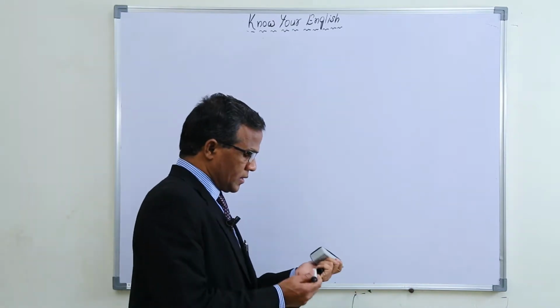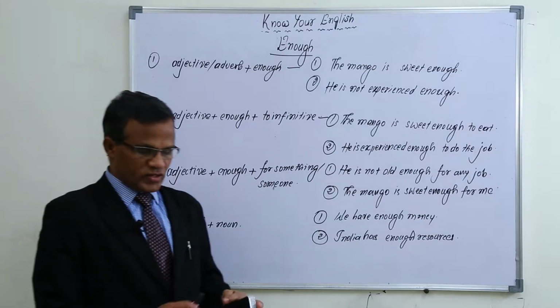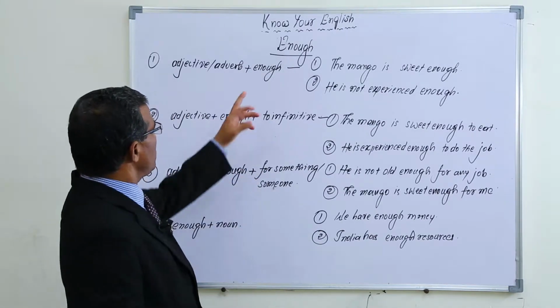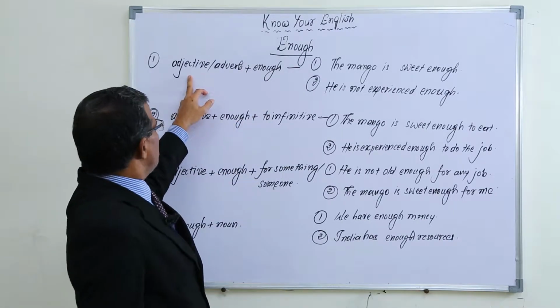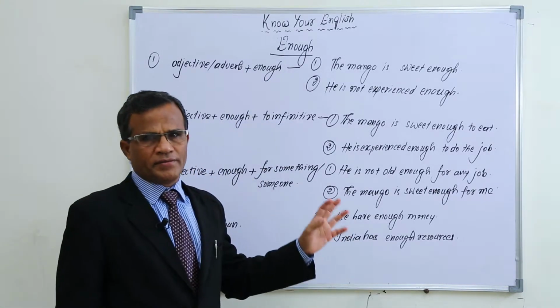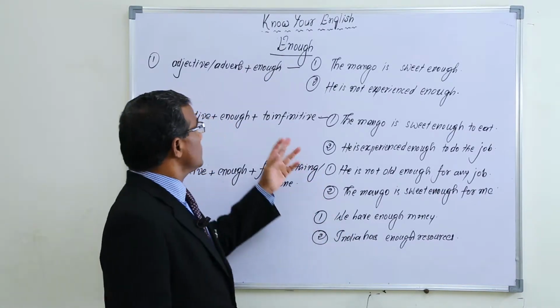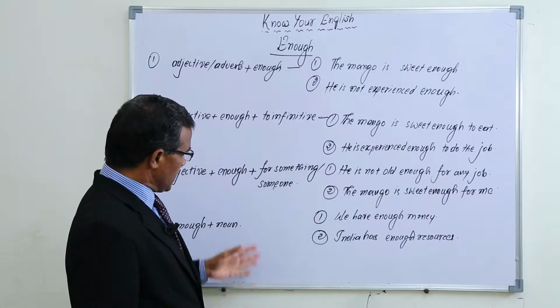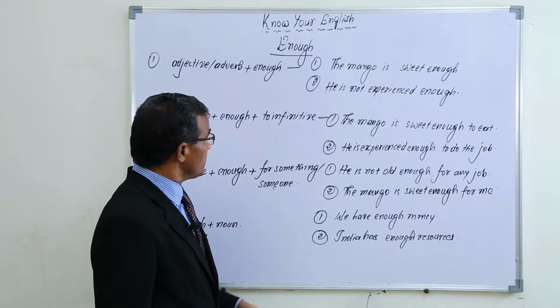Now let's learn 'enough'. We can use enough. Okay, let me explain how to use enough. Enough means sufficient. The meaning of enough is sufficient. But this word is used differently, okay, just like in 4 sentences.